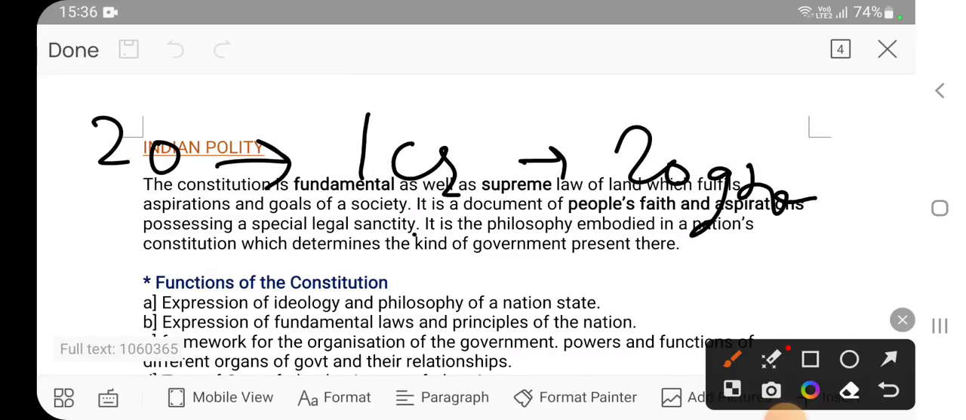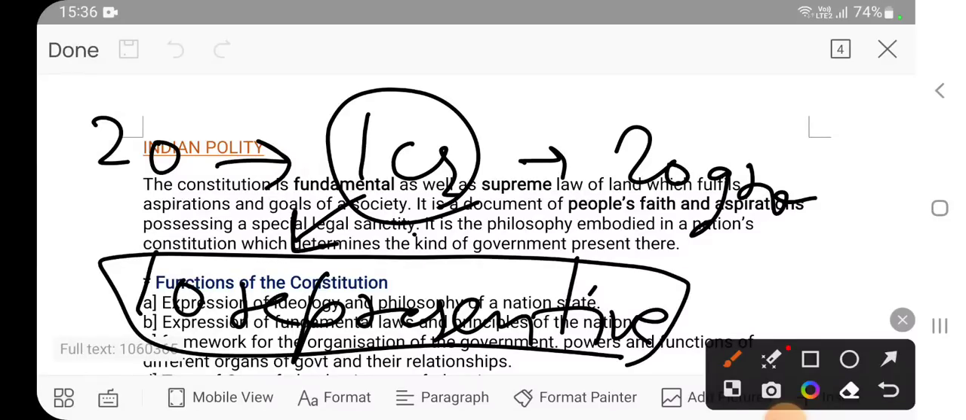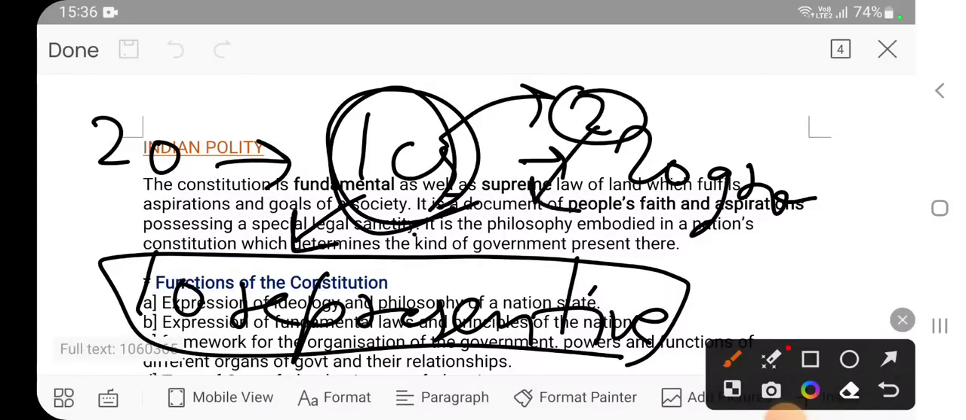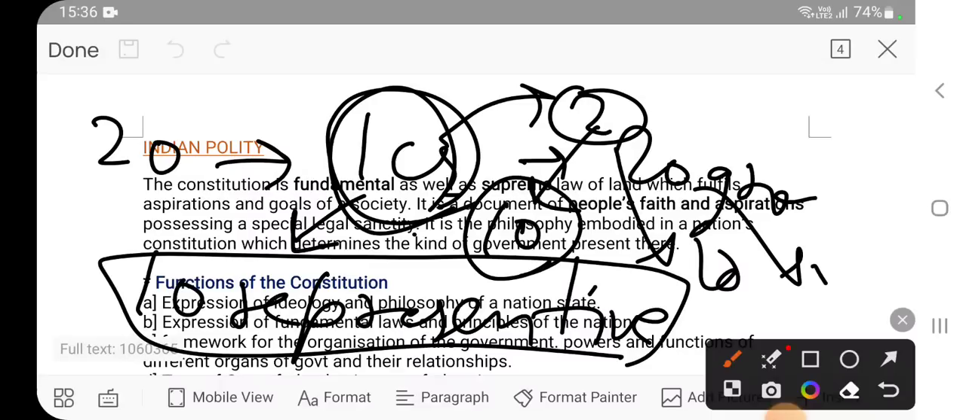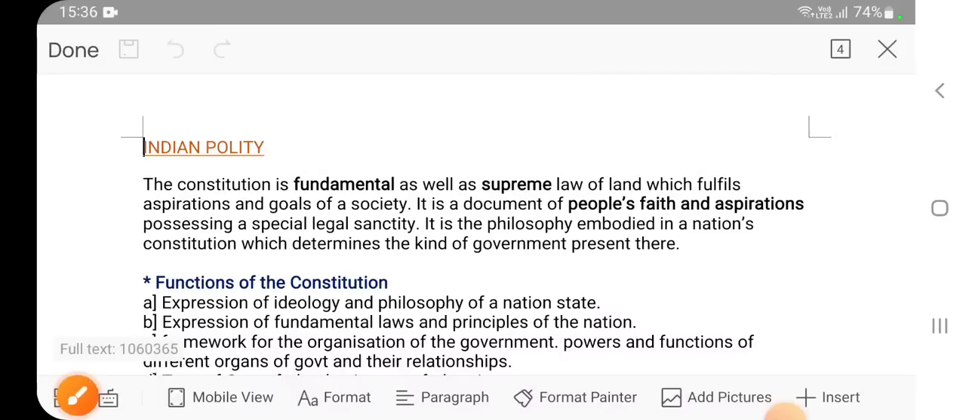Now each group of 1 crore will send, let's say, 10 representatives to represent those 1 crore people. Then the second group will send its own 10 representatives, then another 10, then another 10. In this way, all these 20 groups will send their own representatives to govern the entire population of 20 crore. So this is another way. This is the subject matter of polity, how people are governed.